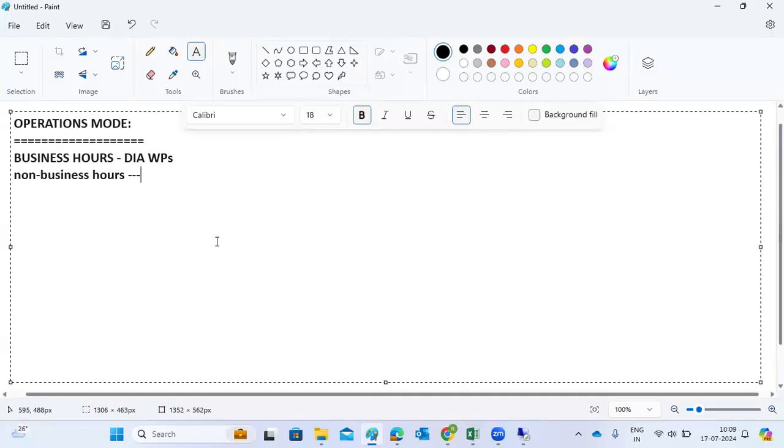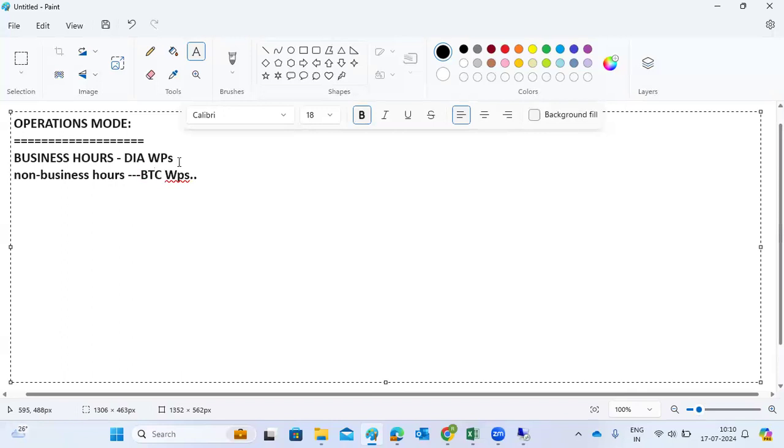During the night time, we need more background work processes. Why? Because when there are no users, all the background jobs, hundreds and tons of background jobs, will be executed during the night mode only. So at that time we need more background work processes. But during the business hours, we have more dialog work processes, and we don't need that many BTC work processes.